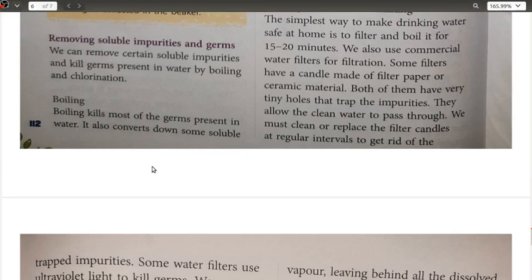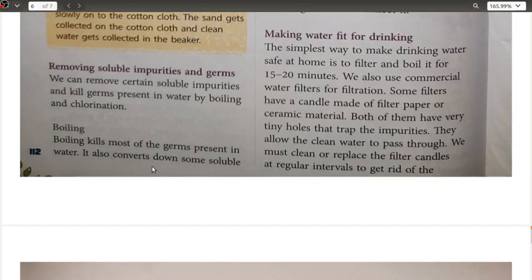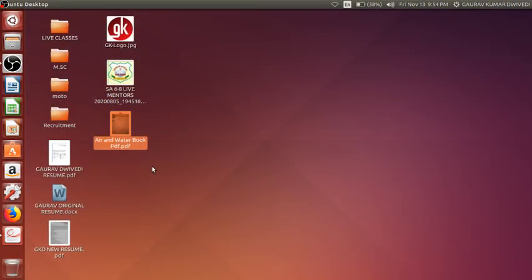Okay, now removing soluble impurities and germs. We can remove certain soluble impurities and kill germs present in water by boiling and chlorination. Now see, two processes have been shown here in order to remove soluble impurities and germs. That is, one of the processes is boiling and the other one is chlorination. Okay, chlorination, remember, I would like to show you here.